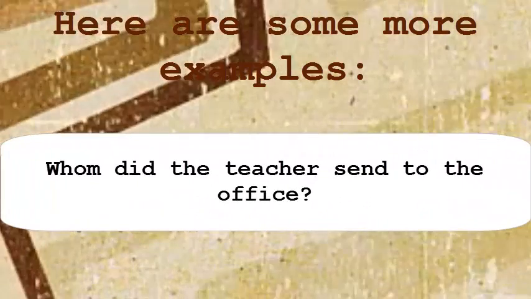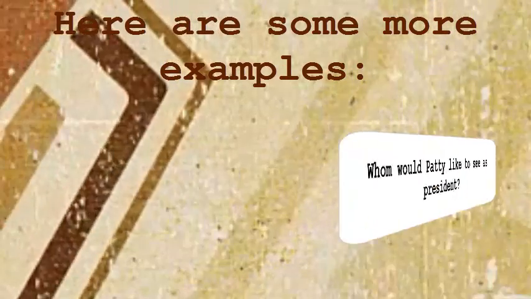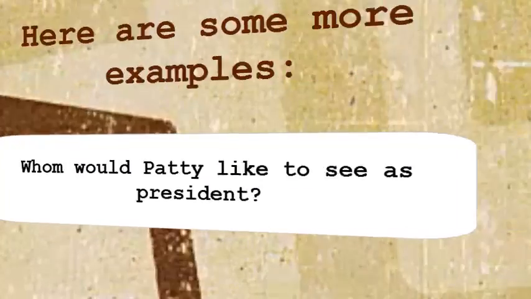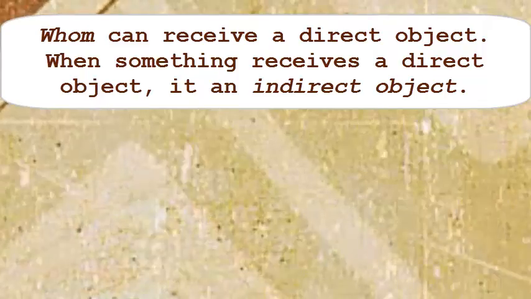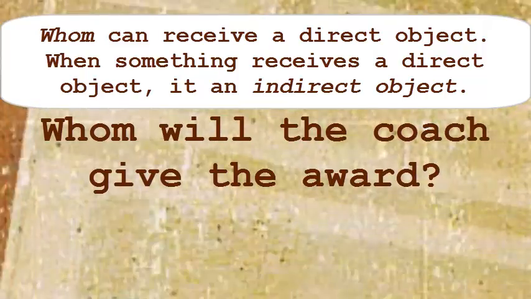Here are some more examples. Whom did the teacher send to the office? Whom would Patty like to see as president? Whom can receive a direct object? When something receives a direct object, it is an indirect object.